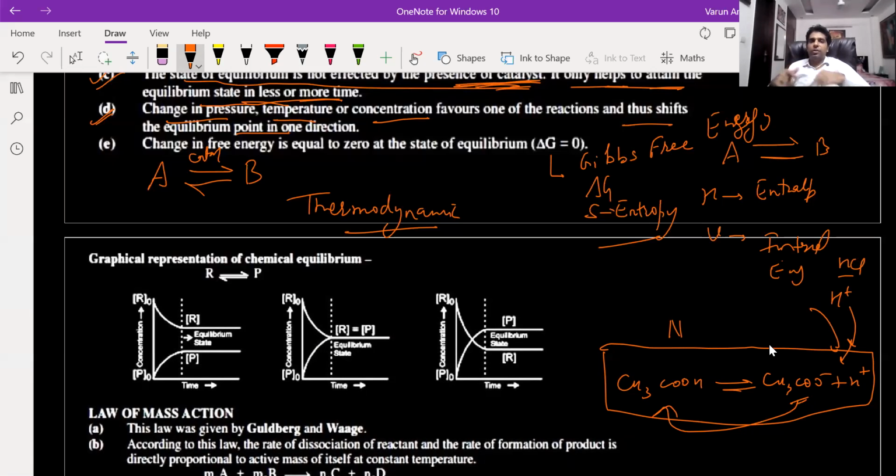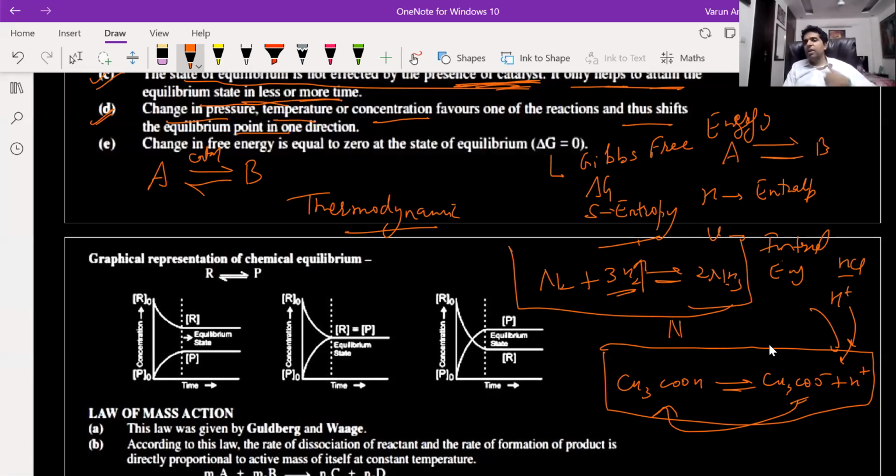So change in pressure. For pressure, let us take an example of gas equilibrium. So nitrogen plus hydrogen, that is giving me ammonia. So now if I'm increasing the pressure of hydrogen gas, what will happen? Once the equilibrium has been established, if I'm increasing the pressure of hydrogen gas, now again the equilibrium will shift in the right direction. So now the hydrogen will start reacting with nitrogen and again it will give me ammonia and it will try to maintain its equilibrium again.